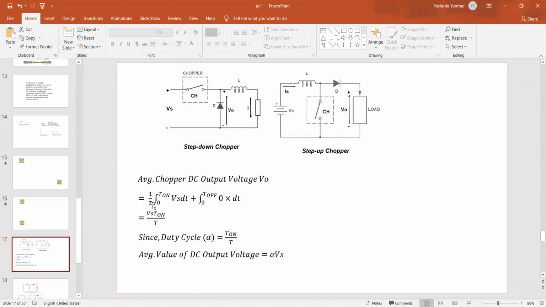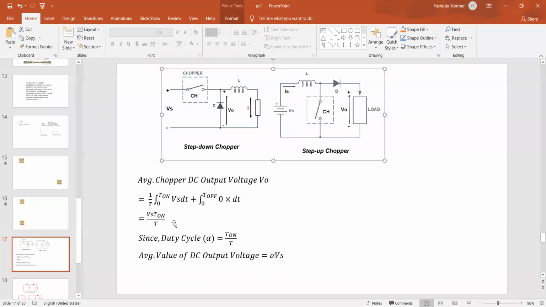So if you apply the integration, V as source voltage is constant, it is kept outside. Integration of 1 dt is nothing but dt under the limits, T on by T. So T on by T is nothing but the delta, the duty cycle delta, you remember. So what is the output voltage of a step down chopper? All of you must remember, the average output voltage of a step down chopper is delta into input voltage.